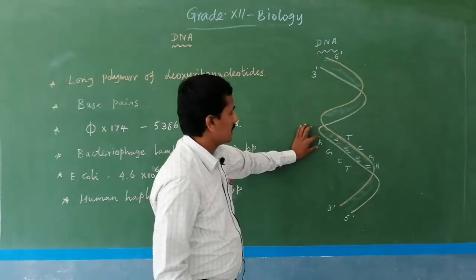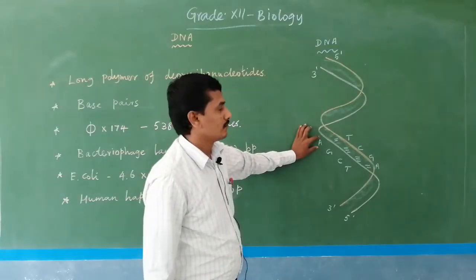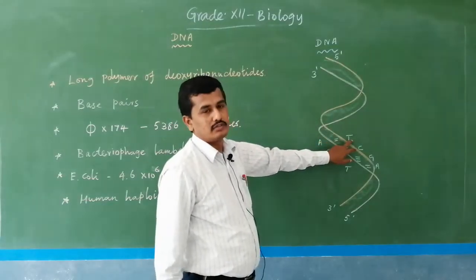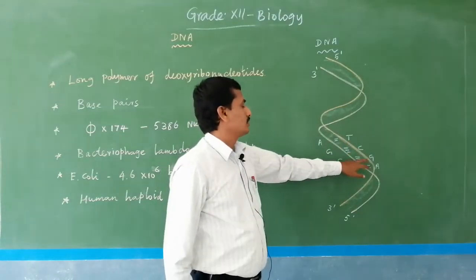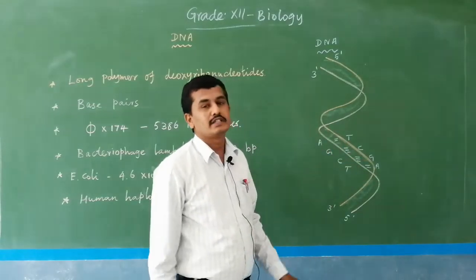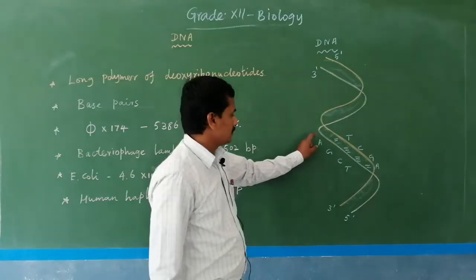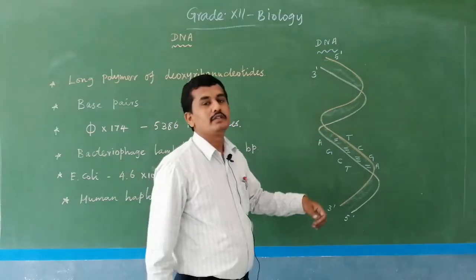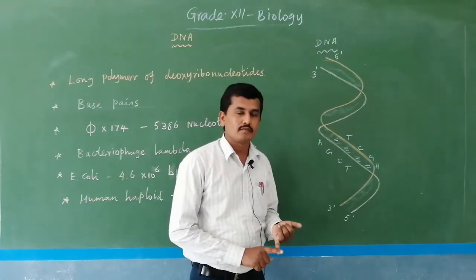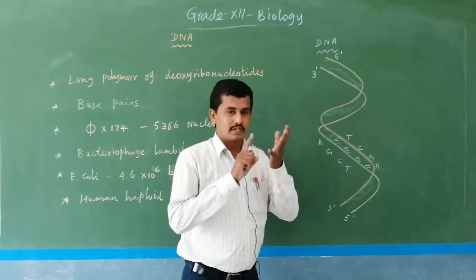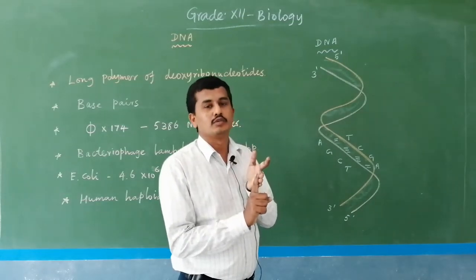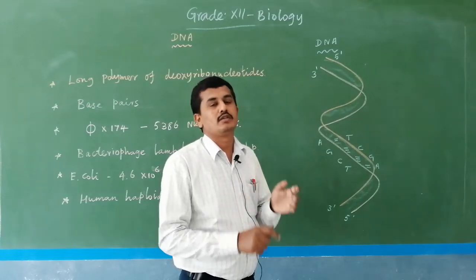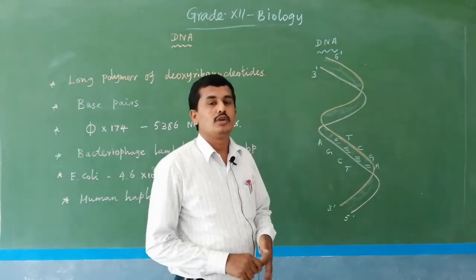For example, adenine, thymine, cytosine, guanine are all nitrogen bases. A nitrogen base combined with a pentose sugar and a phosphate group, these three collectively are known as a nucleotide.